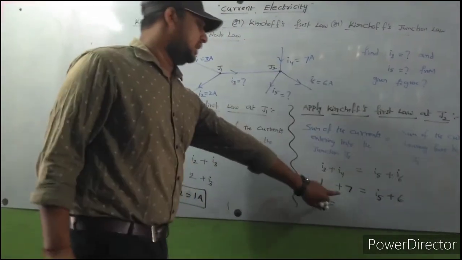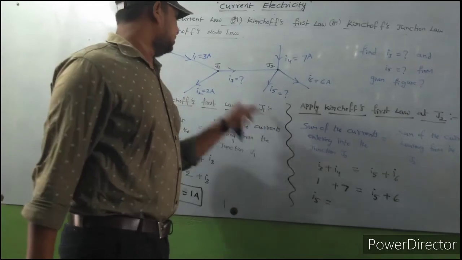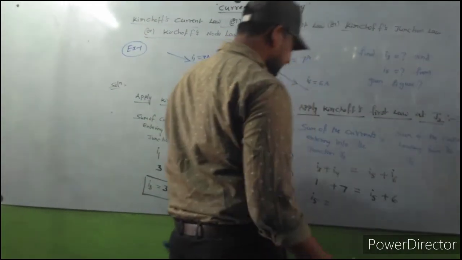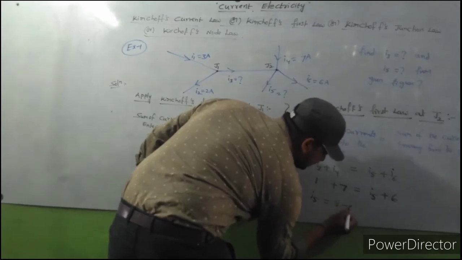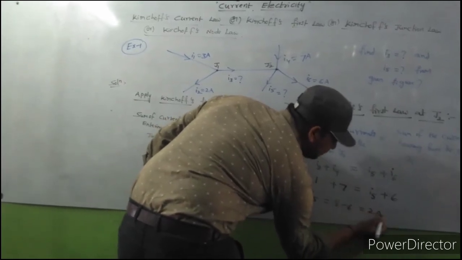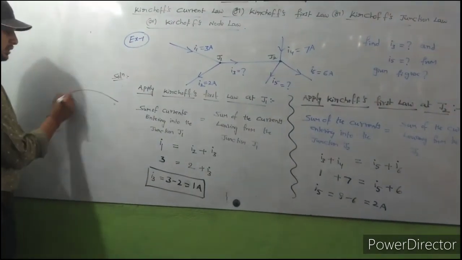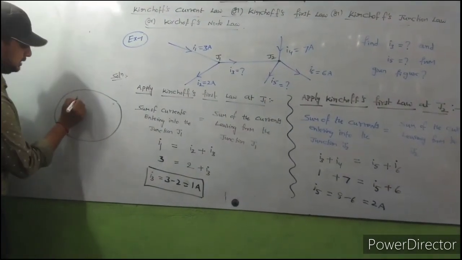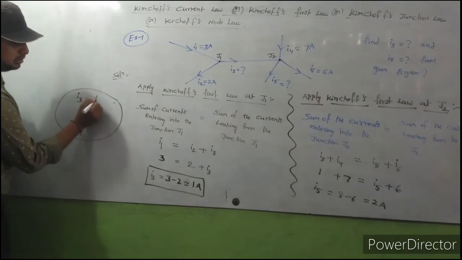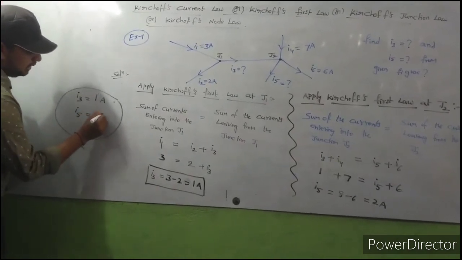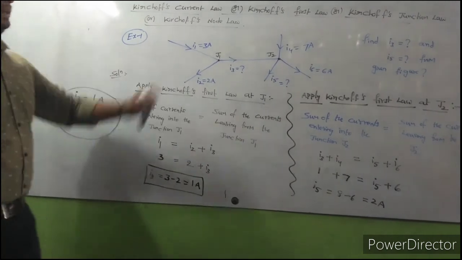I4 value is 7 amps, and I3 value is 1 amp. We get 7 plus 1, 8. 8 minus 6, that is equal to 2 amps. So finally, what answer did we get? I3 is equal to 1 amp. I5 is equal to 2 amps from this diagram.